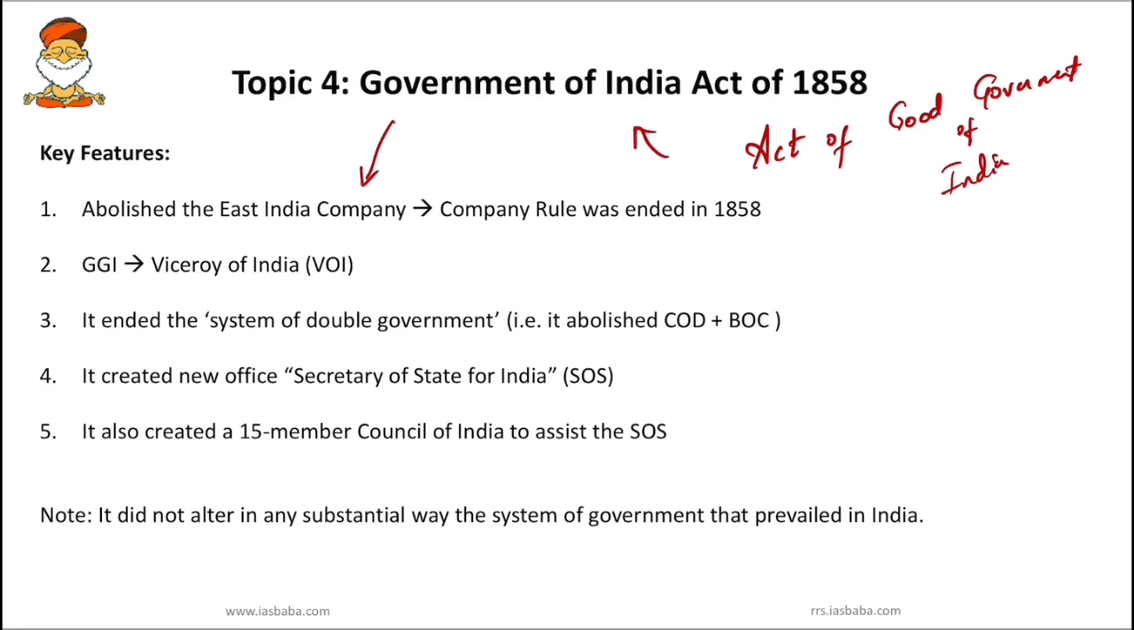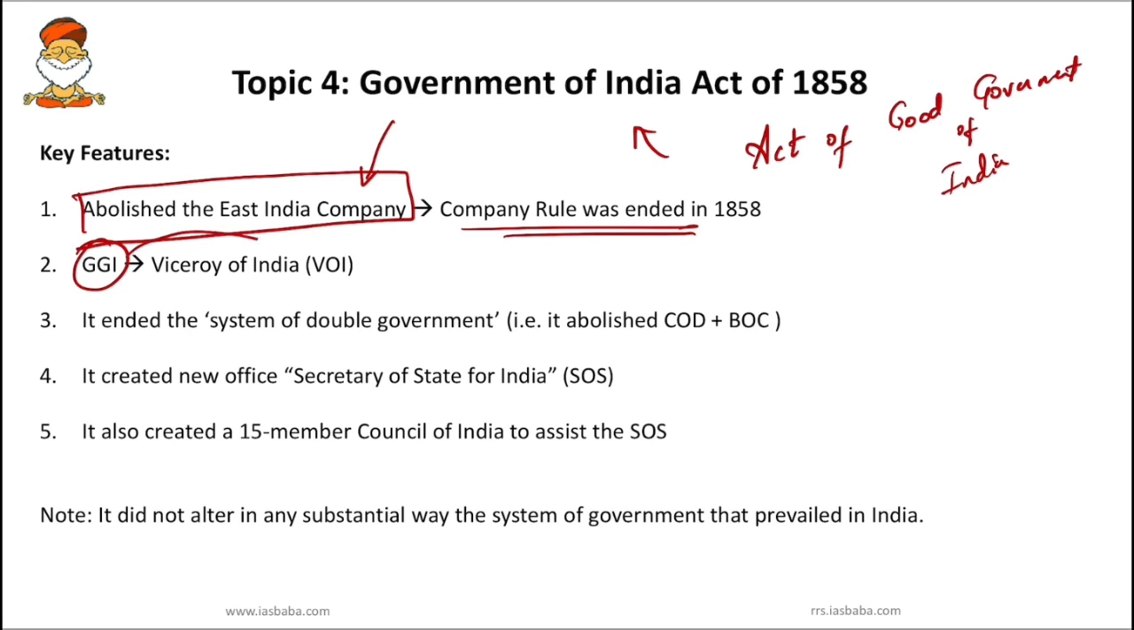The first important feature of this Government of India Act 1858, or Act of Good Government of India, is that it abolished the East India Company, company rule was ended and Crown rule was started. So the designation Governor General of India was changed to Viceroy of India. You have to know, under Government of India Act 1858, the designation of Governor General of India was changed to Viceroy of India, and it was Lord Canning who was the first Viceroy.